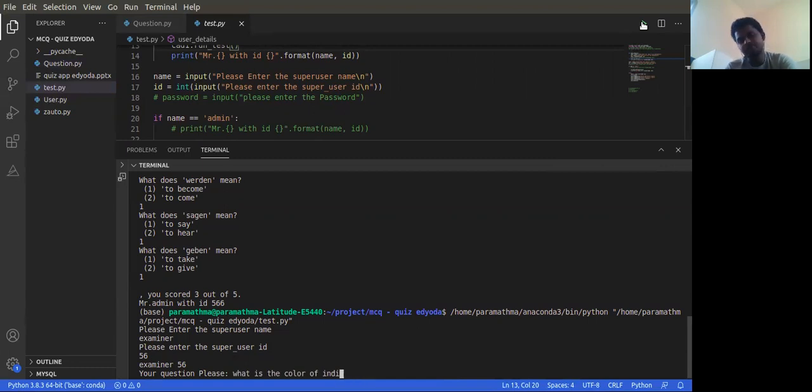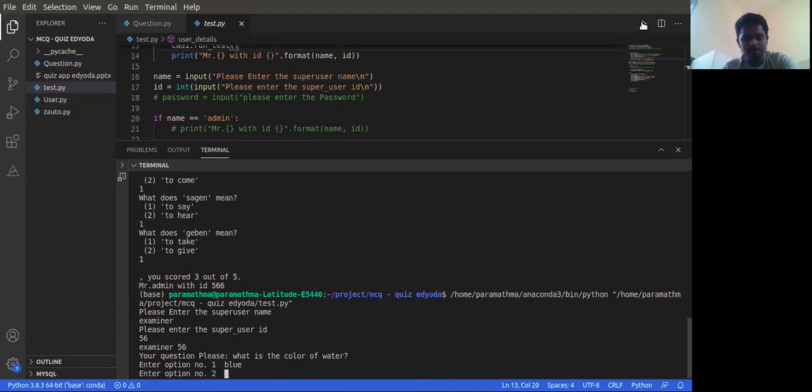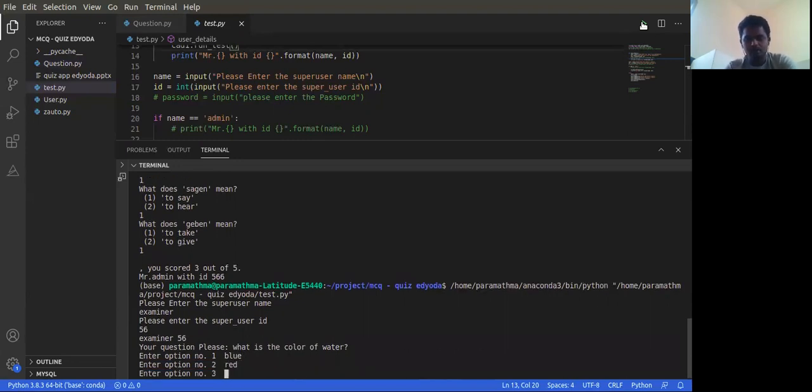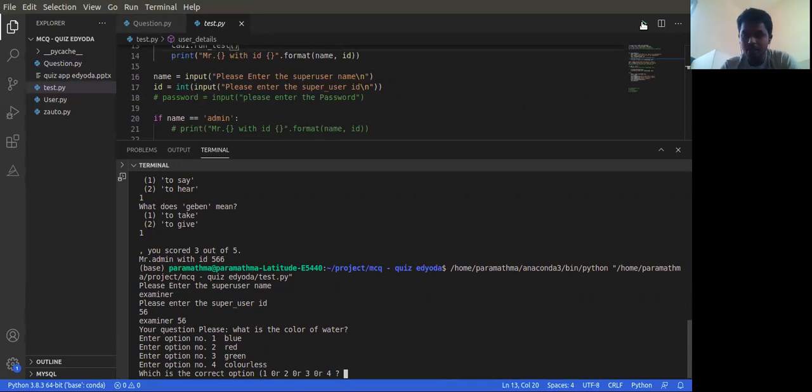What is the color of peacock? Sorry, water. After that, we have to provide the options. Let's say water is blue, red, green, and colorless. And at the last, we have to provide the answer for that particular question. Let's say that is 4, that is colorless.